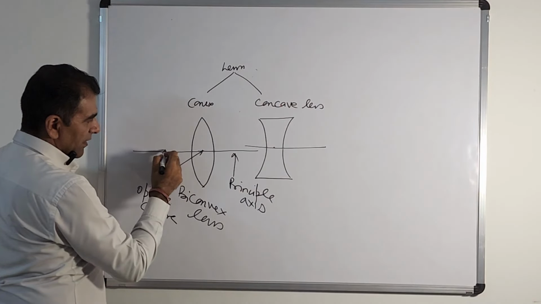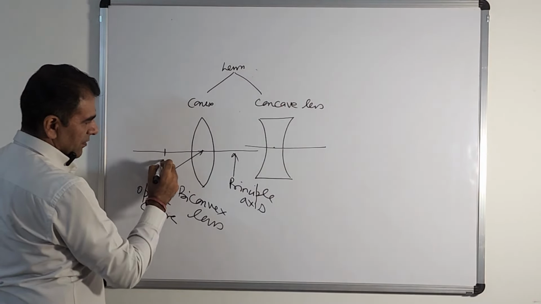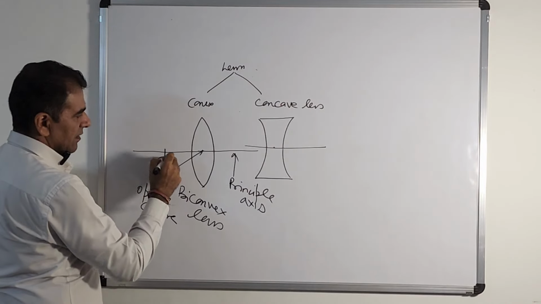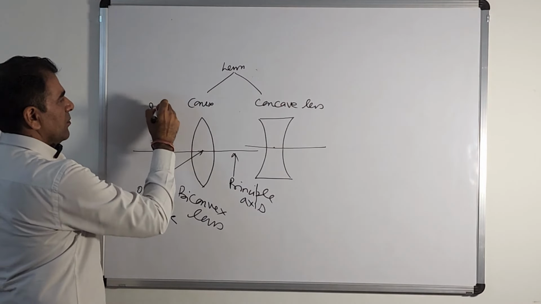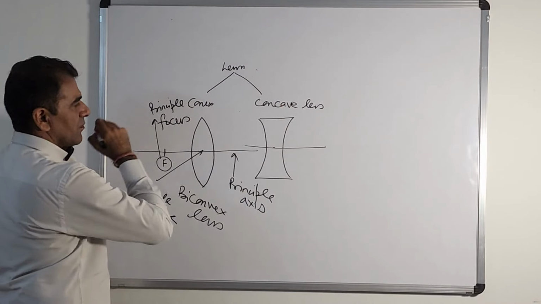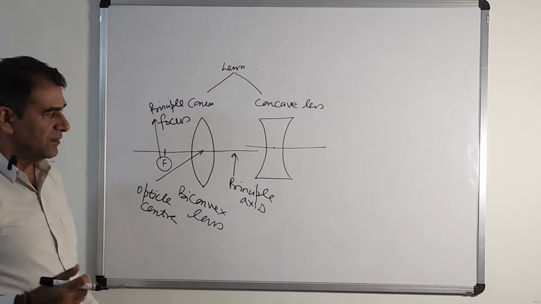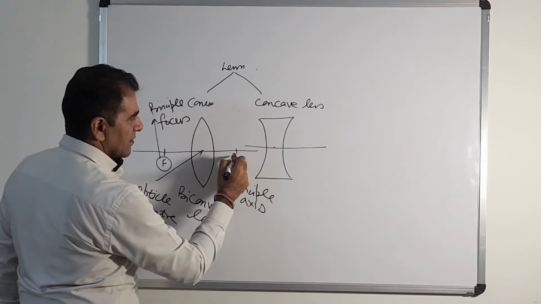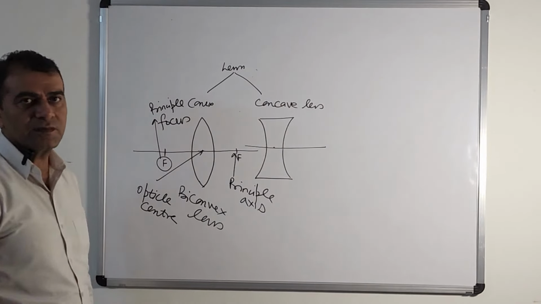Now, at this point, we write F, which is nothing but the principal focus. Actually, it is on both sides of the lens. This is also a principal focus.